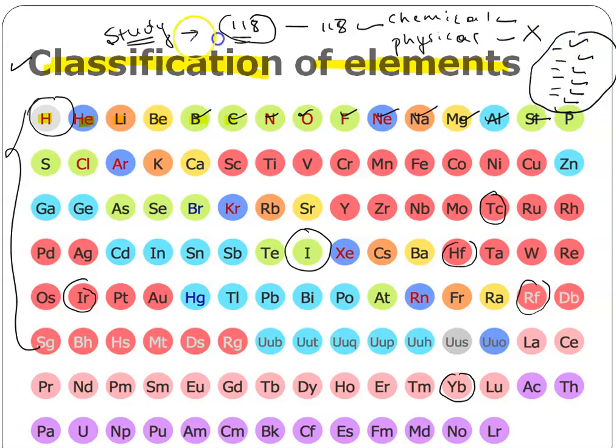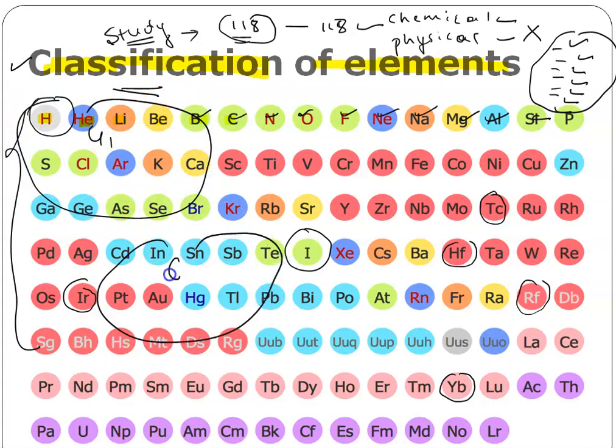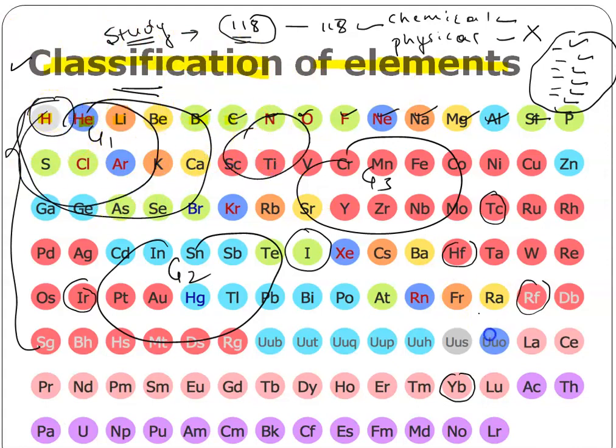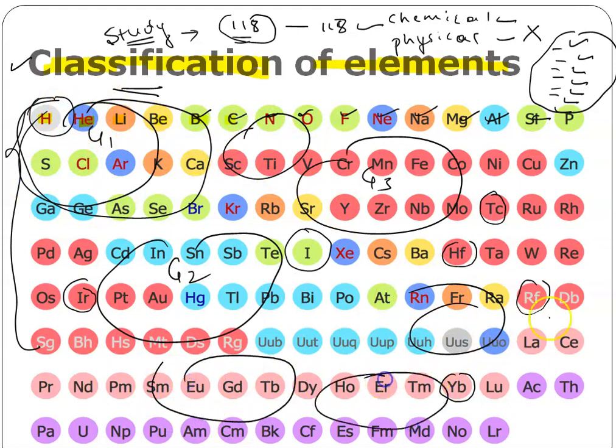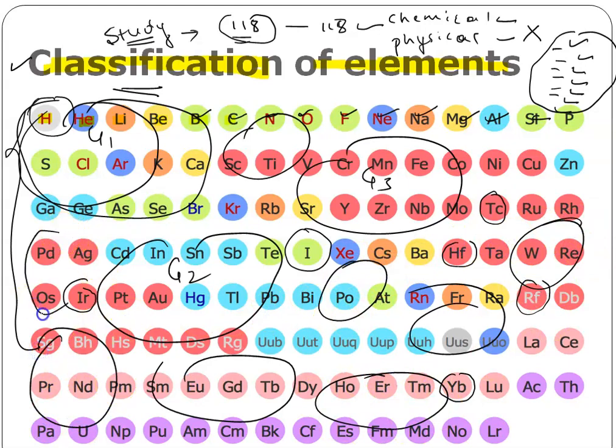I already told you, classification is nothing but the grouping of elements based on their properties. Suppose I group these elements in one group and name it group 1, these elements as group 2, and these elements as group 3, based on some properties. What is the base we can take here? That is the similarity between them: similar chemical properties, or atomic mass. Various things are there, related to the information of the elements.